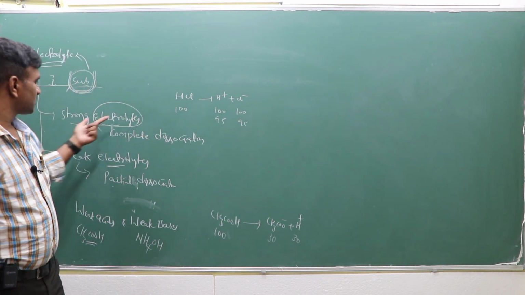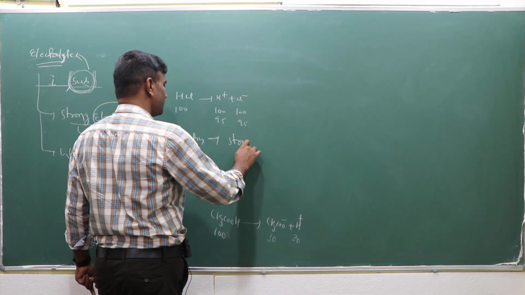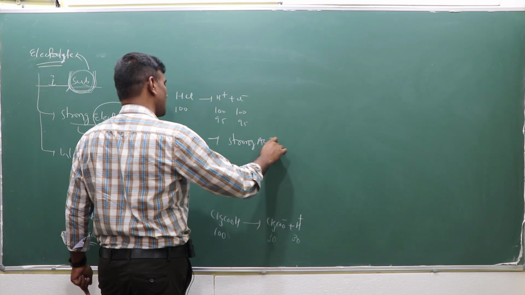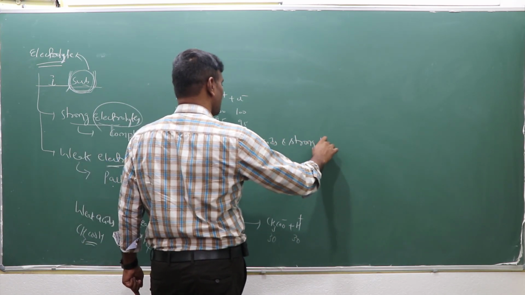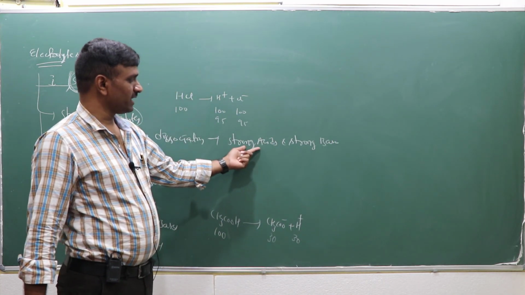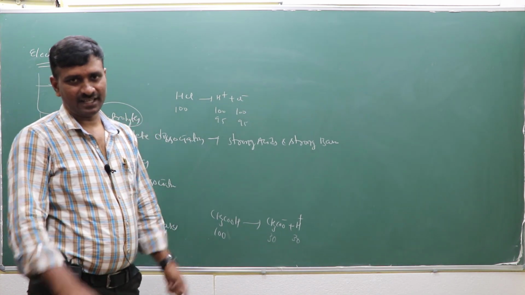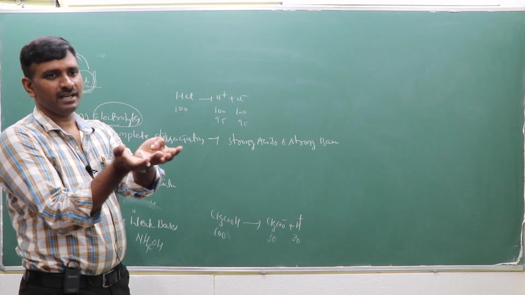What are examples of strong electrolytes? Strong acids and strong bases, and some of the salts which come from a strong acid as well as a strong base, like NaCl, which comes from NaOH and HCl.